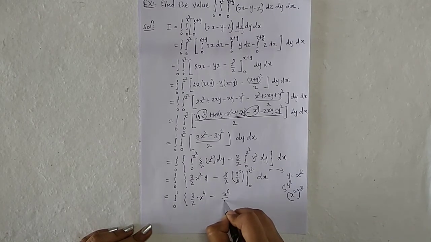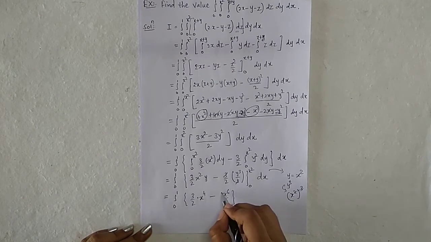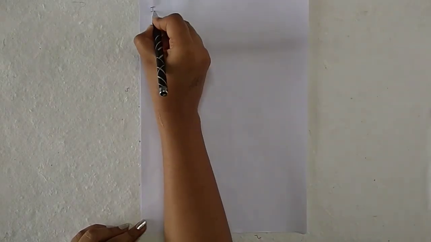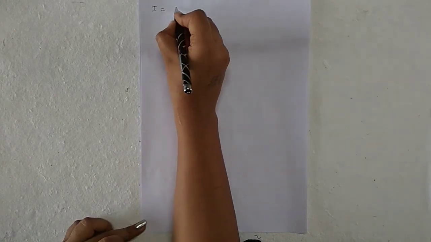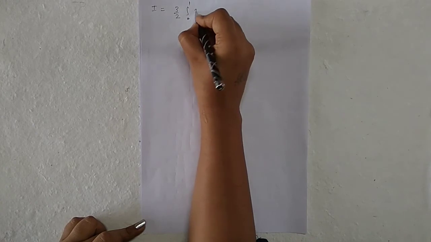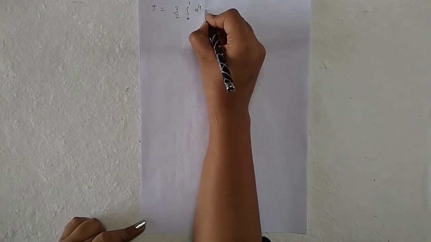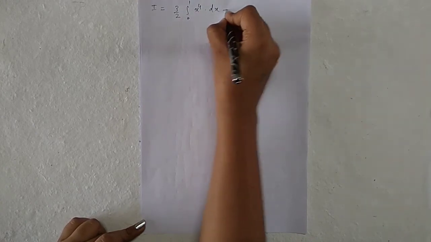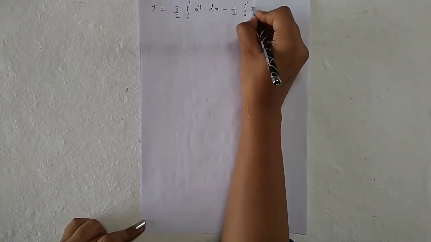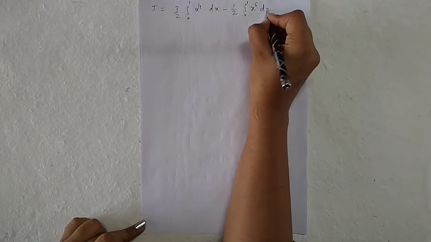So x raised to 6 by 2, and when you put 0, all become 0, into dx. So I is equal to 3 by 2 integration 0 to 1 of x raised to 4 dx minus 1 by 2 integration with limit 0 to 1 of x raised to 6 dx.